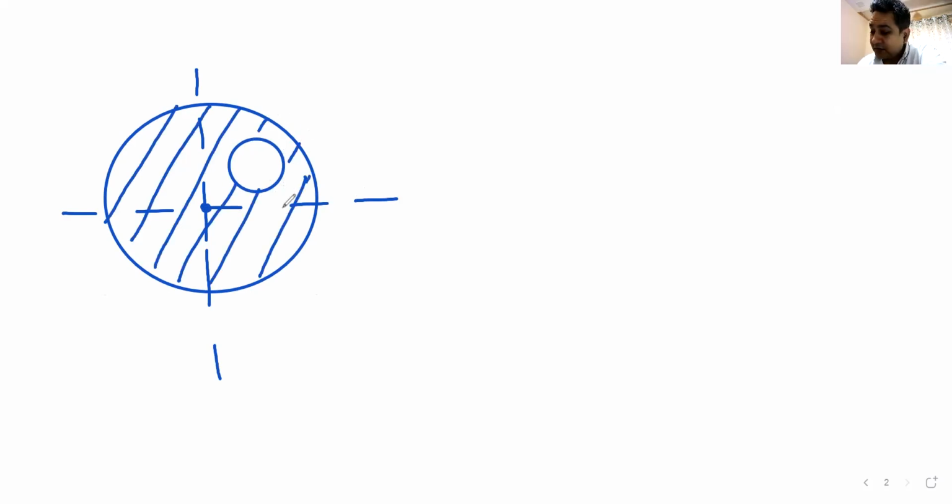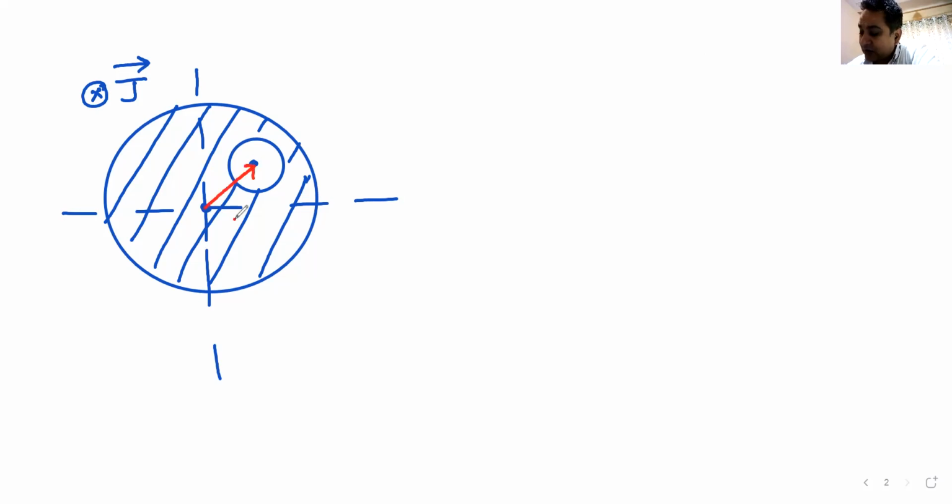Infinite solid cylinder, the current density is J, and the current is going into the plane. Now I have this hole, which is obviously not concentric with this. I have an infinite cylindrical hole here, and the radius vector of this hole is given by vector r.